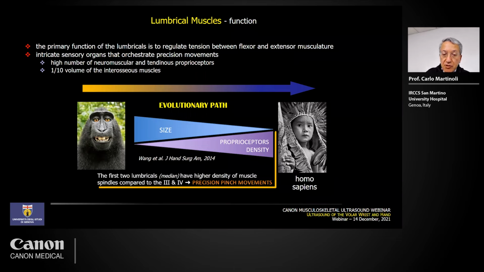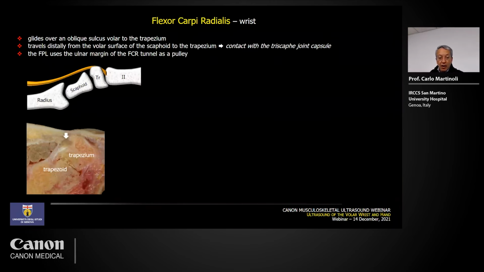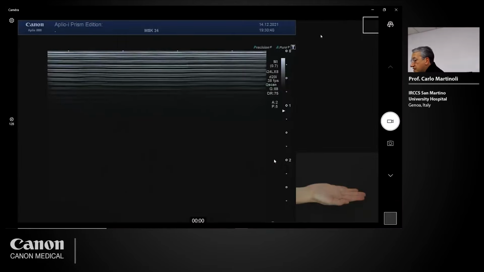And this is particularly true. The density of proprioceptors is higher in the first two lumbricals, the ones supplied by the median nerve. The other ones are supplied by the ulnar nerve. And this is probably due to higher requests in terms of precision pinch movements. So remember this point. I would like to show now something about the wrist structures, and we started the examination